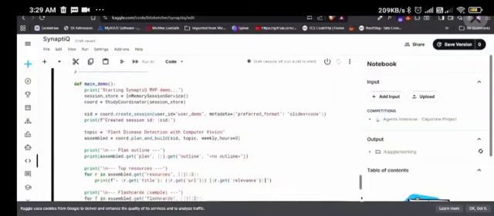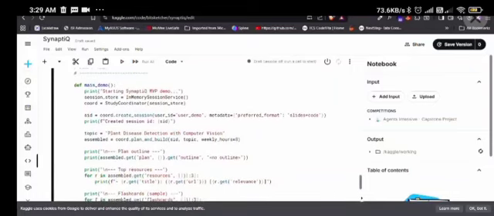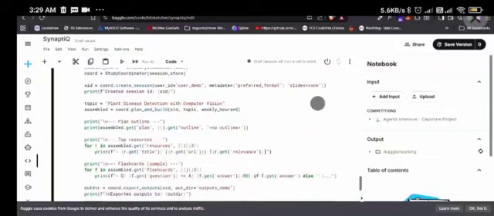As you can see in the main demo, here we have a topic name variable where we define our input. It is called plant disease detection with computer vision. As we pass it a topic, this will create a proper outline of it, which we will see after running it.